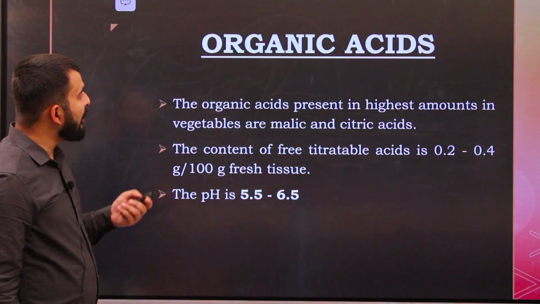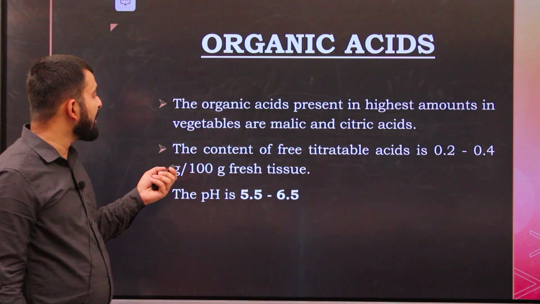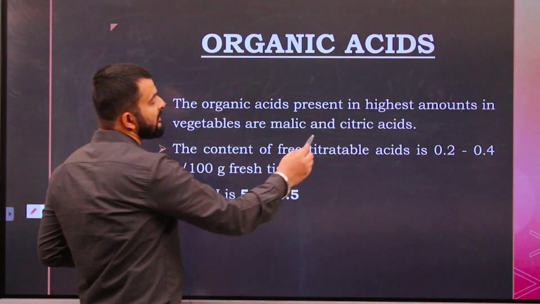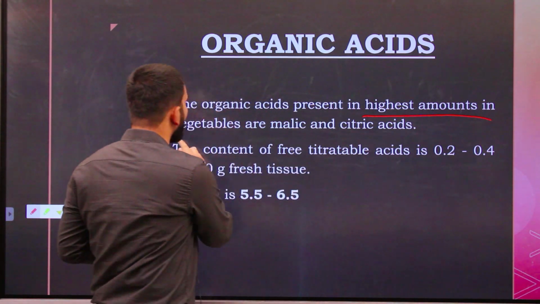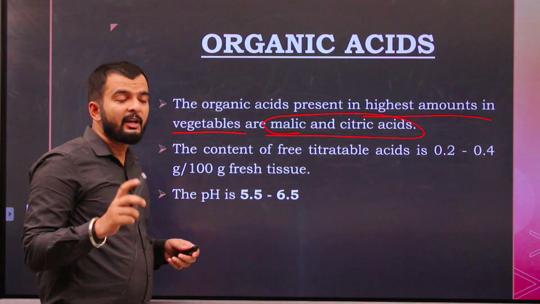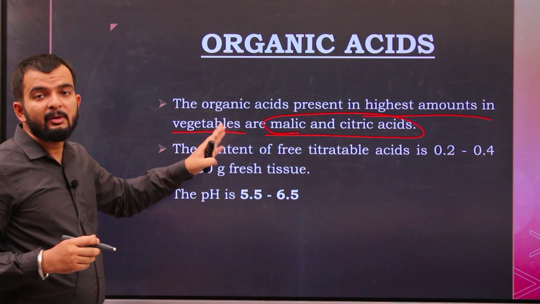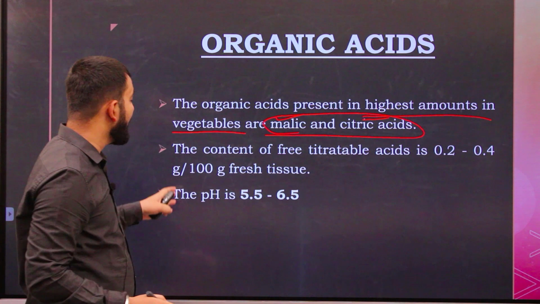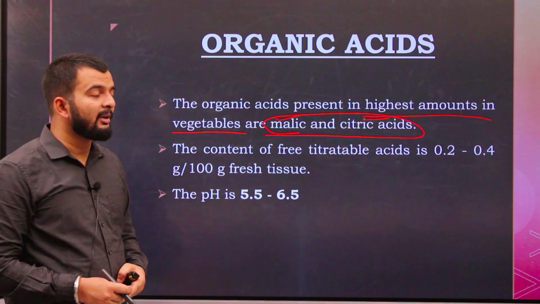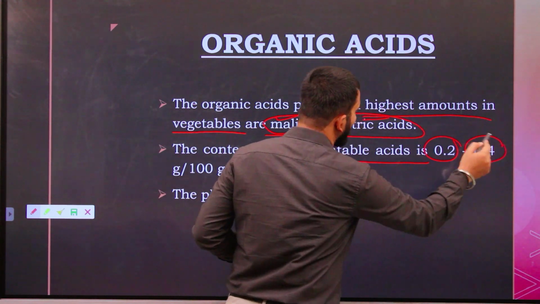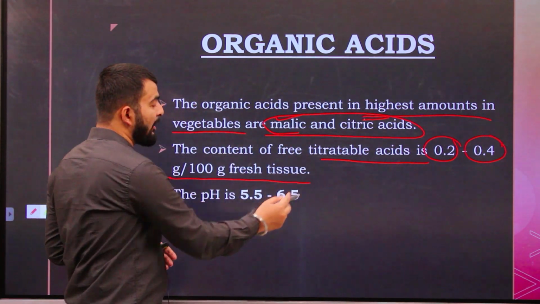Now again we see the organic acids that are present in vegetables. The organic acids present in the highest amounts in vegetables are malic acid and citric acid. The content of free titratable acid present in vegetables is 0.2 to 0.4 grams per 100 gram of fresh tissue.